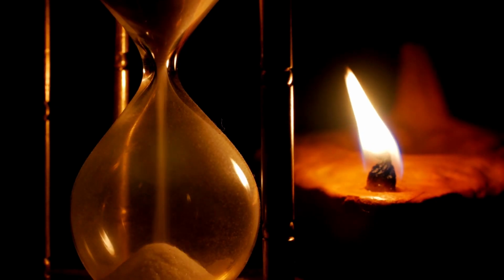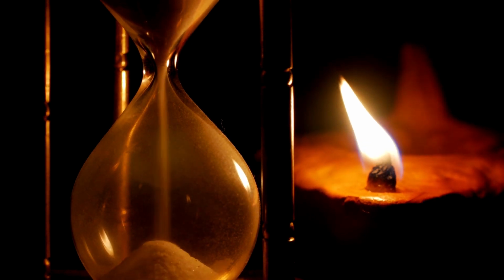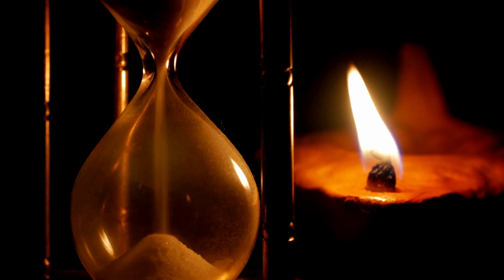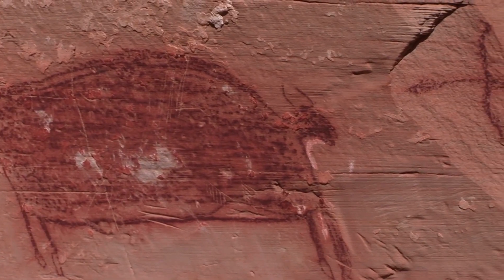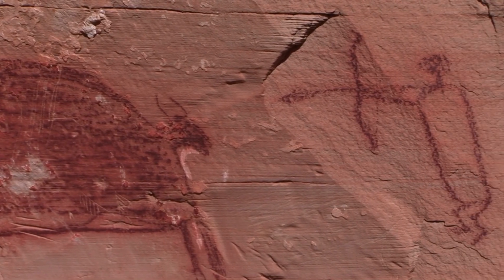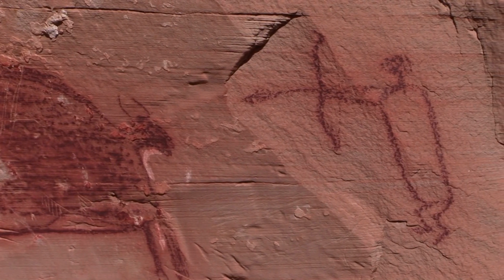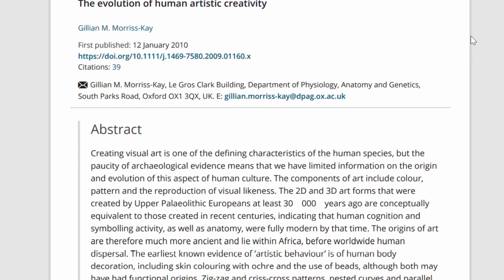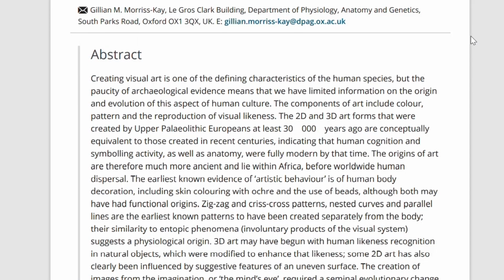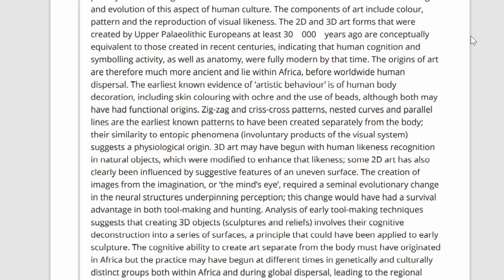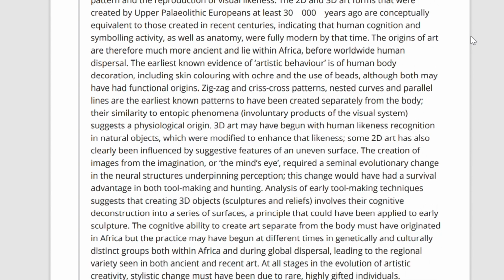The propensity for assigning meaning to undefined forms is a regular human occurrence that can be traced far back into human history. It is also interesting to note the recurring claim that the first representations recorded by humanity were accidental images first suggested by natural sources. In the article, The Evolution of Human Artistic Creativity, Gillian Morris Kay suggests that the ancient origins of art lie within the African region, before humans dispersed worldwide.